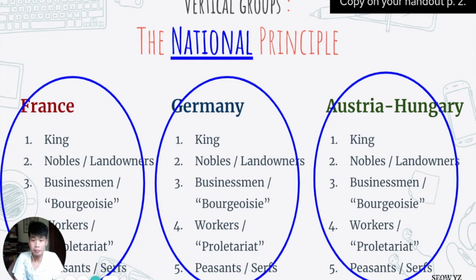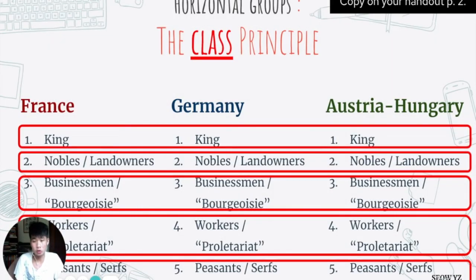But Karl Marx thinks there's another way to divide the world. It is by classes. So use a different color and now circle all the kings in one row, circle all the landowners in one row, circle all the bourgeoisie in one row, circle all the proletarians in one row, circle all the peasants in one row.